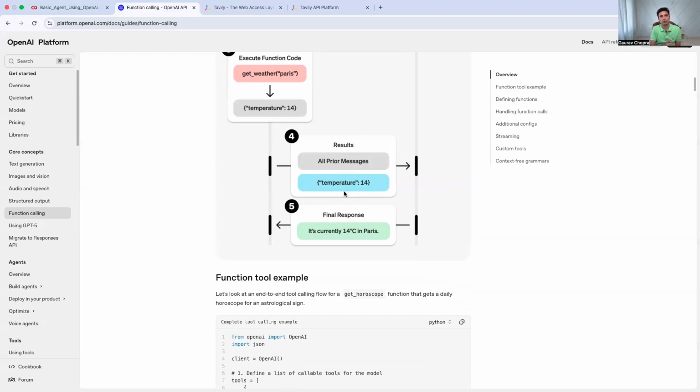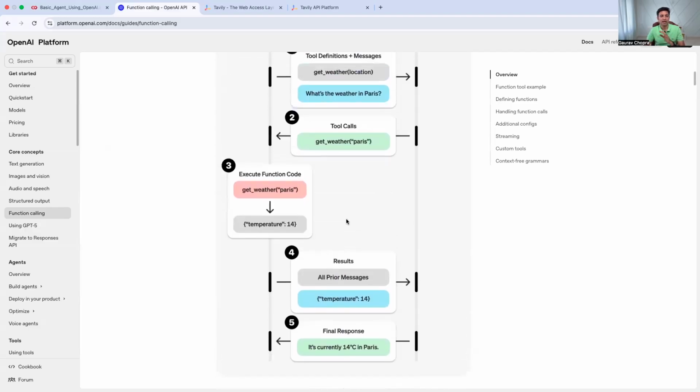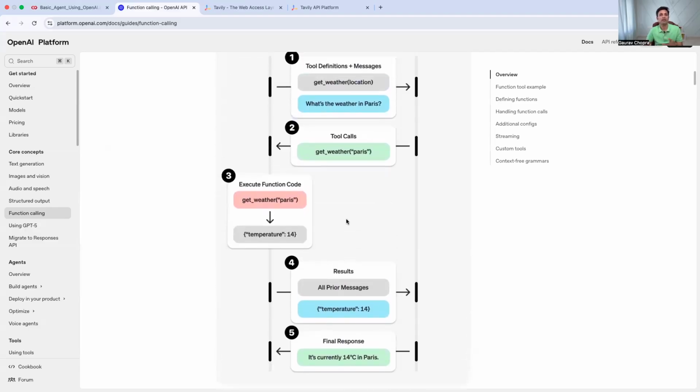And when we called that tool, we got a response of temperature 14, and we gave that as input in a prompt to the model. Now the model will come back with a final response saying it's currently 14 degrees Celsius in Paris. You see that there are a few iterations happening here. That's what I wanted to make clear, and this is how tool or function calling works, or how LLMs actually get agentic behavior.